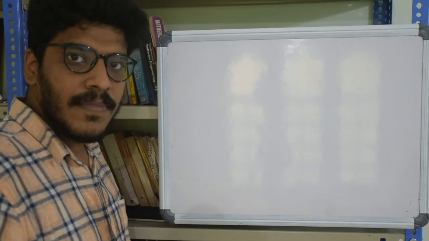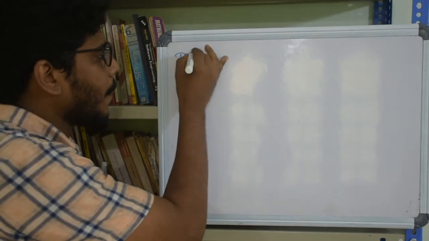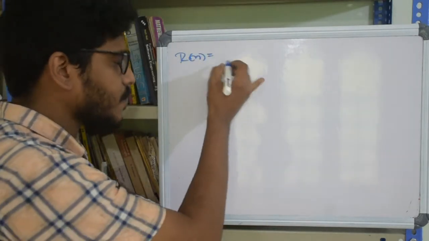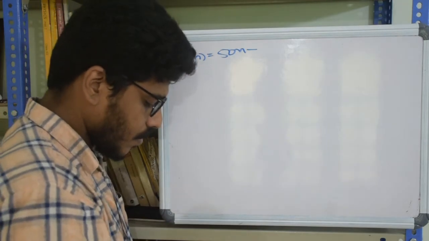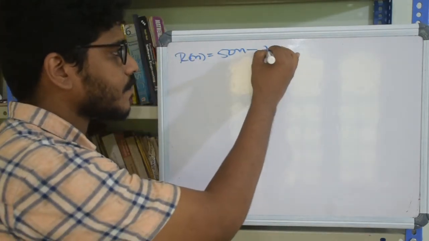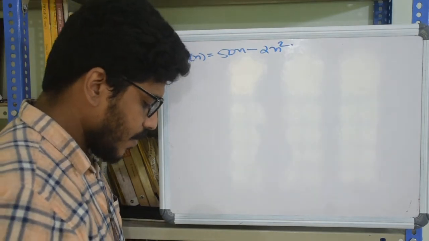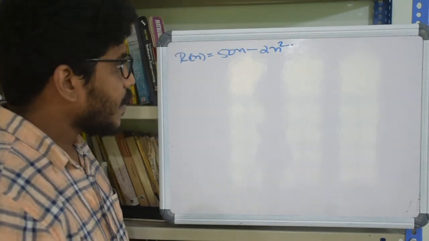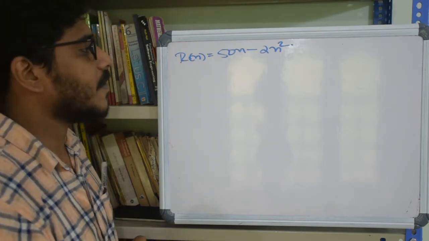Suppose we have a firm, a production unit, and the revenue function R of X is given as R of X equal to 50x minus 2x square. Can we find the marginal revenue function?